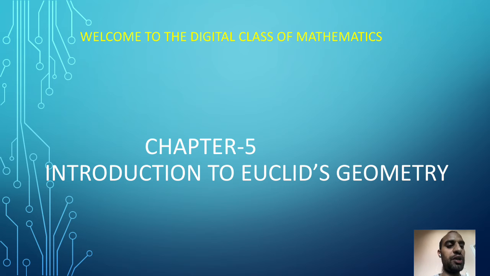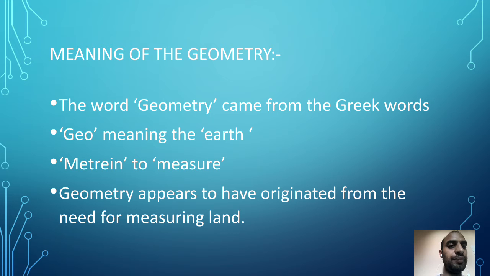Today I am going to tell you a very interesting and new topic, that is chapter number 5, Introduction to Euclid Geometry. First I want to tell you what we mean by geometry. The word geometry is made up of two Greek words, geo meaning earth and metrin meaning to measure.